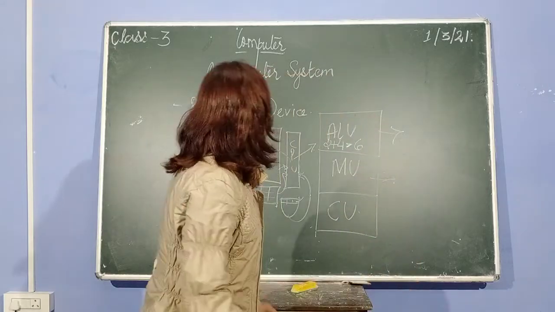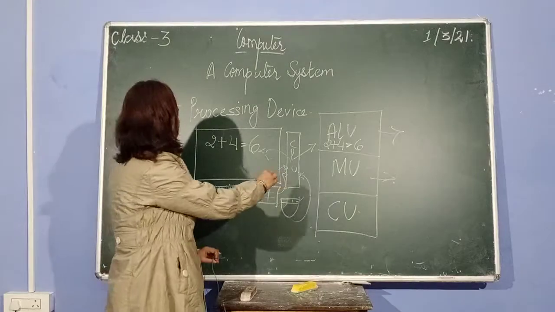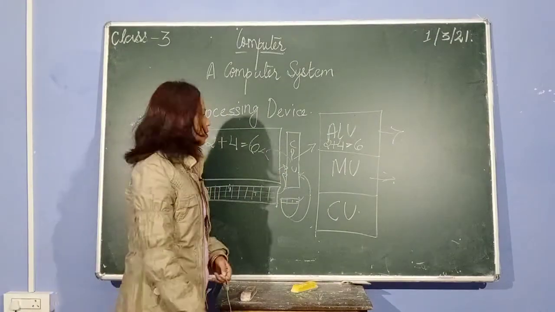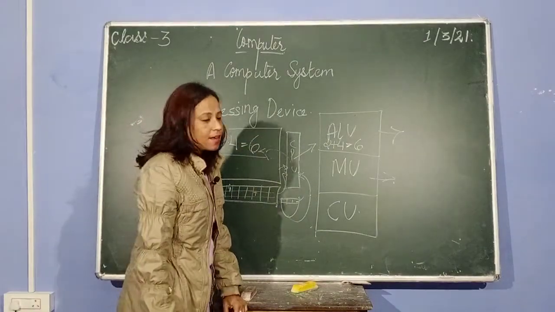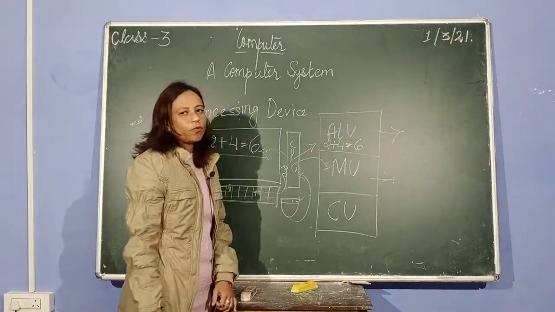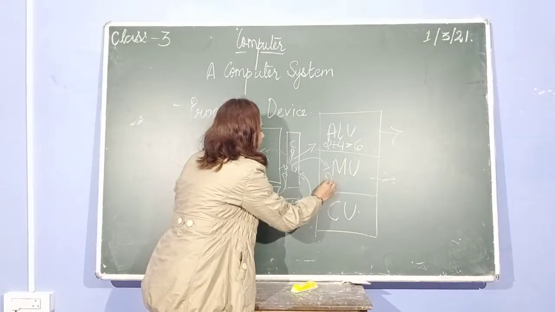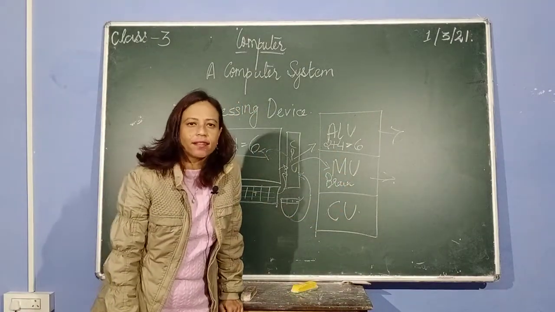In the same way in a computer, when you complete your work, suppose you have done this calculation and you want to save it, you can save your work. When you save your work, where does it go and stay? It goes and stays in the CPU, in the MU part, the memory unit. It's the brain part of a computer, where the work goes and stays.